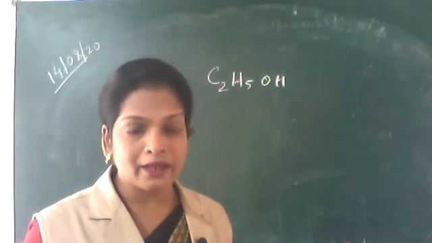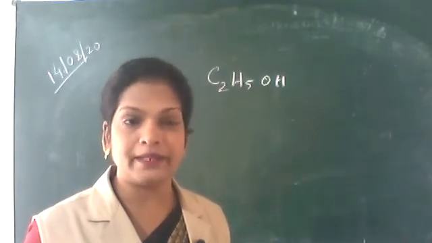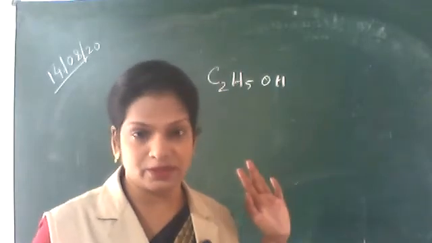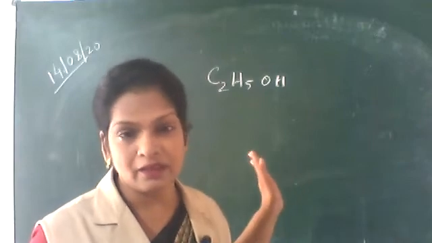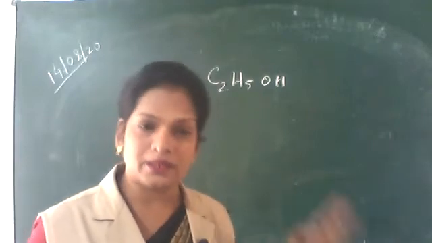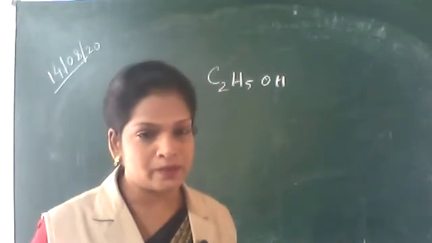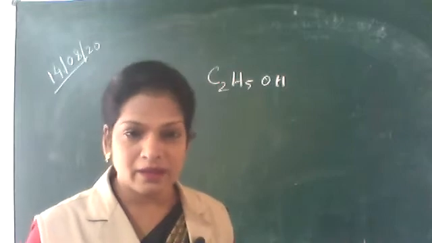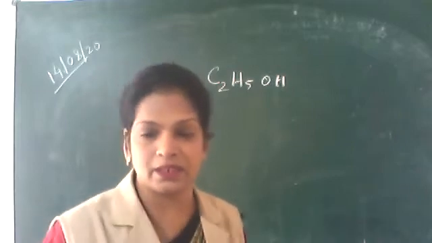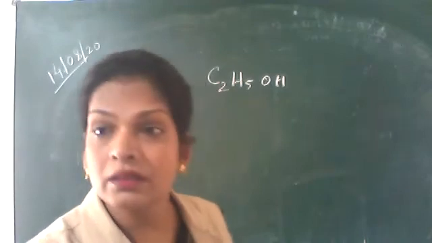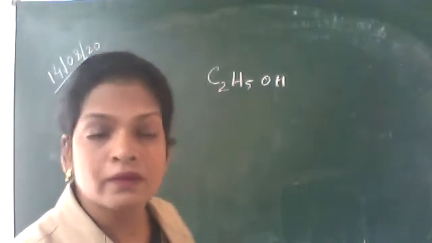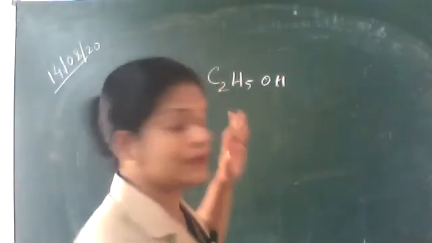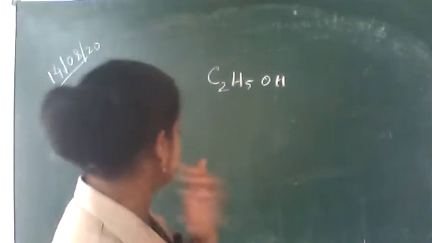But by adding, if you are not getting 100, suppose 85, then the rest is oxygen. If oxygen is not there in the compound, you analyze carbon, you analyze hydrogen, and when you add these, you are not getting 100, that means the rest percentage is for oxygen. So let's see how to find out the percentage composition.